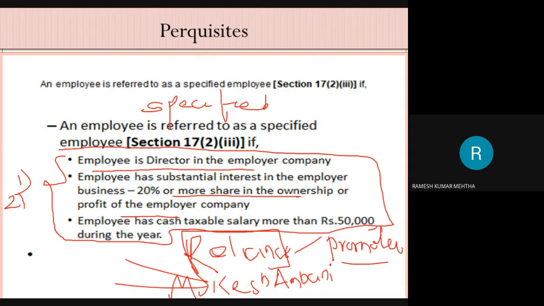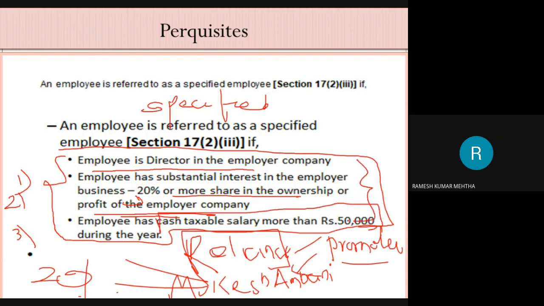In Reliance Industries, Mukesh Ambani is holding more than 20% of the equity share capital, and apart from this, he also has the right to a share of profit of the company of more than 20%. Number three condition: the employee has a cash taxable salary of more than 50,000 rupees. If these three conditions are fulfilled, then he is called a specified employee.